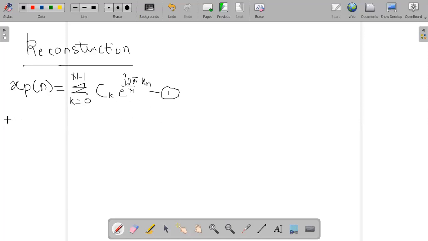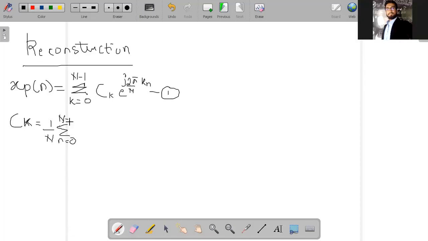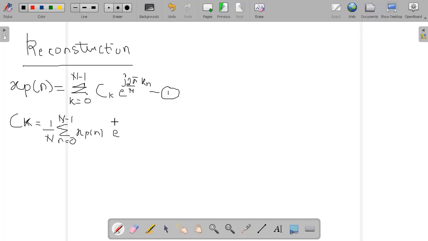Now you need to define what ck is. ck is equal to 1 divided by n summation, n ranging from 0 to n minus 1, xp of n e raised to minus j 2 pi divided by n into kn.